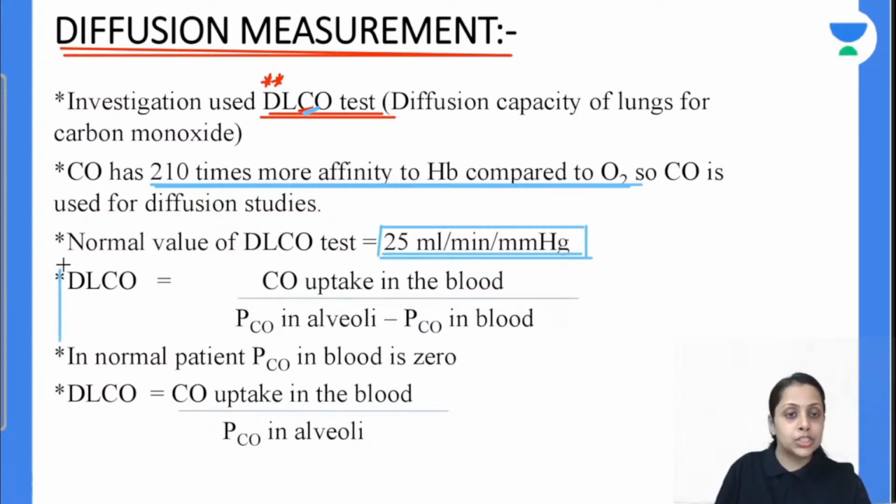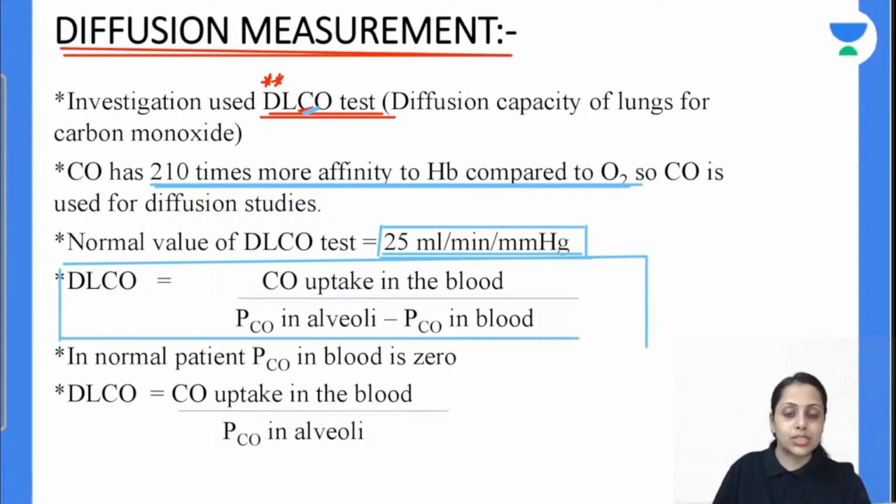DLCO is equal to carbon monoxide uptake in the blood upon partial pressure of carbon monoxide in the alveoli minus partial pressure of carbon monoxide in the blood.